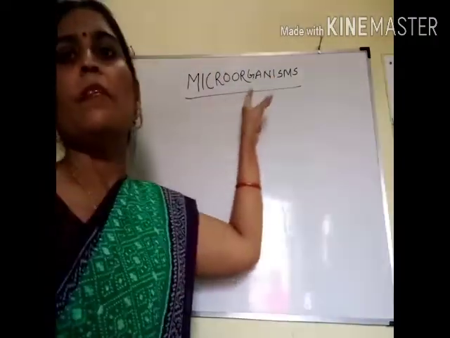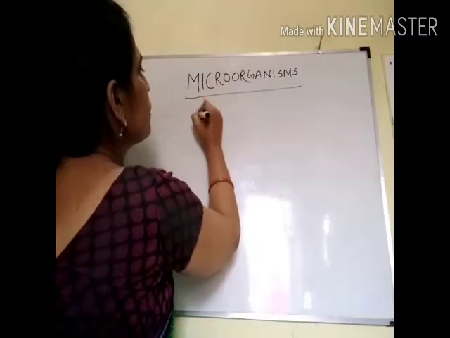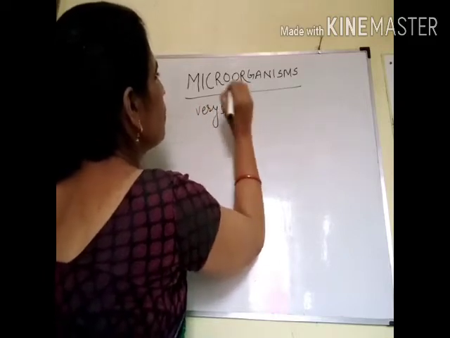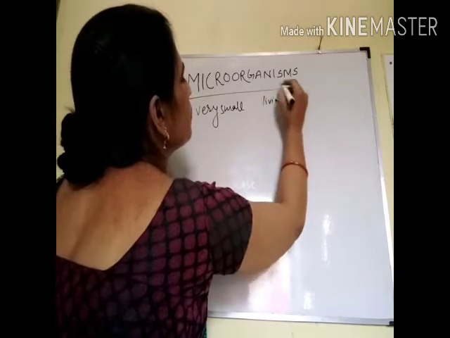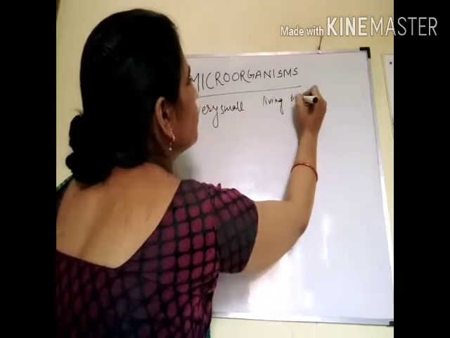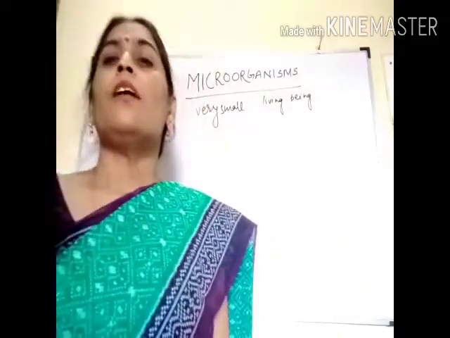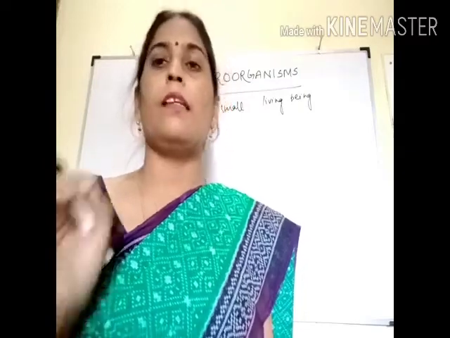Now what does it mean? Microorganism. Micro means very small. Organism means living being. Very small means that they are so small that they can't be seen through the naked eye.